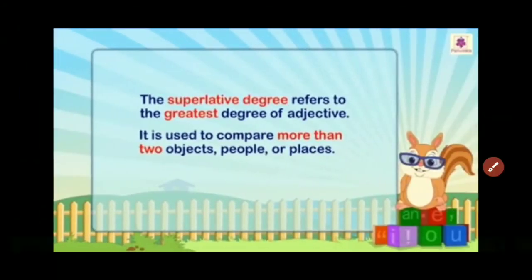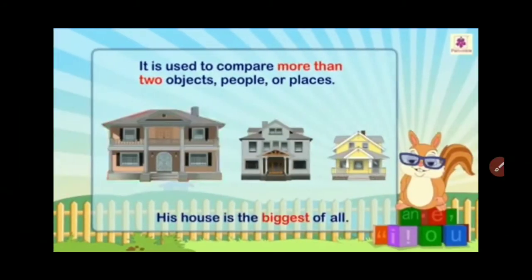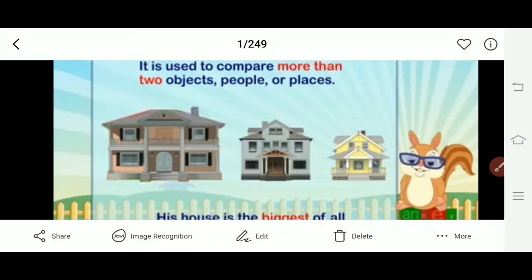Let's see here. The superlative is the greatest degree of adjective. It's used to compare more than two objects, people, or places. Now, can you see here? Three houses. Which one is the biggest, largest of all the houses?